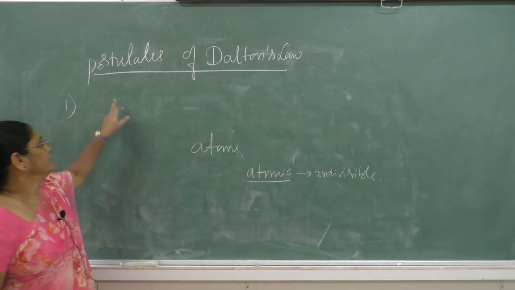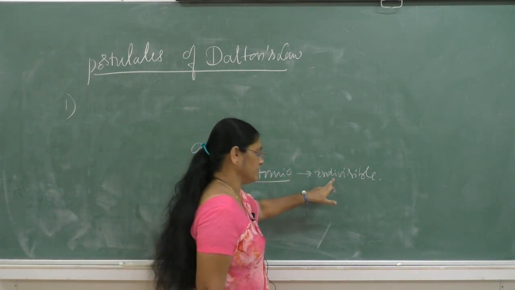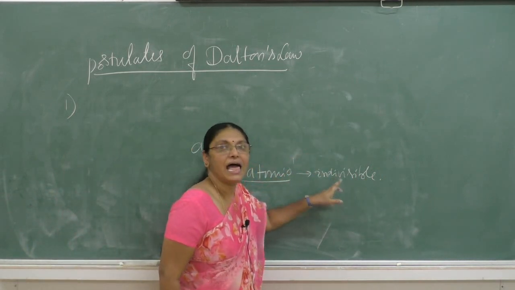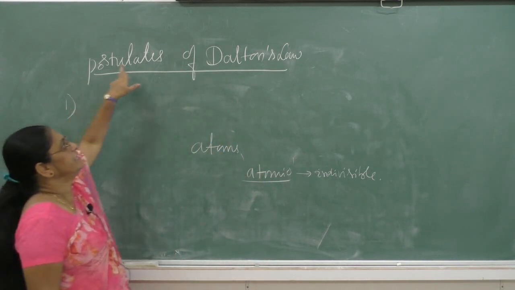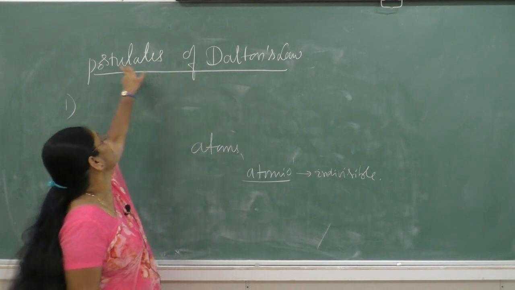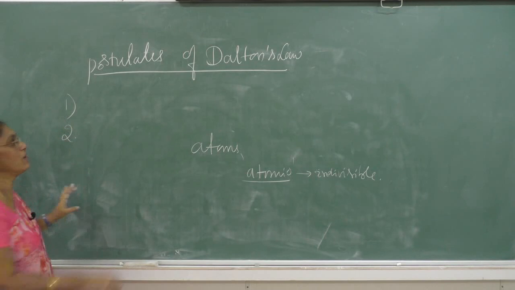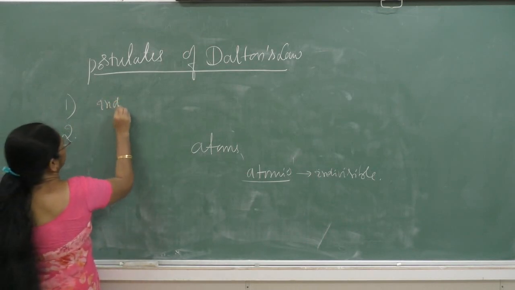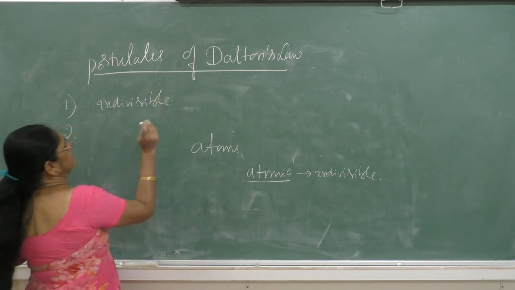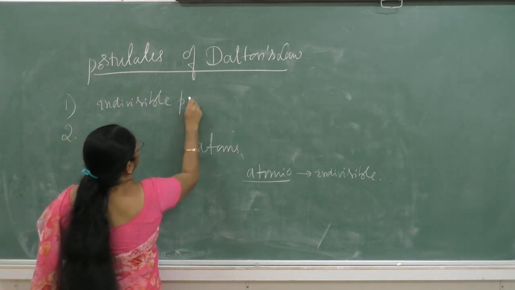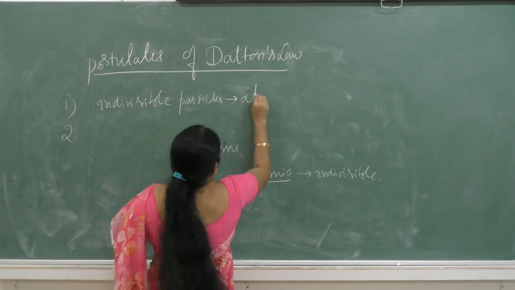Therefore, matter consists of indivisible atoms. That is the first postulate of Dalton's theory. So matter consists of indivisible particles. They are atoms.